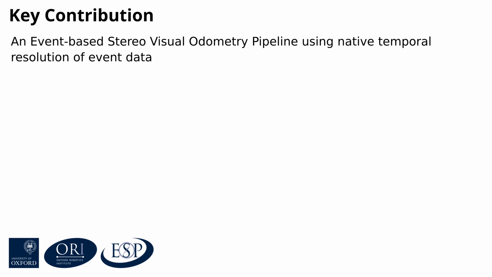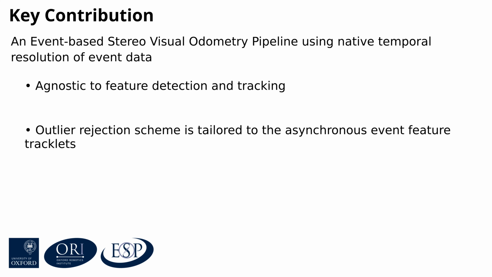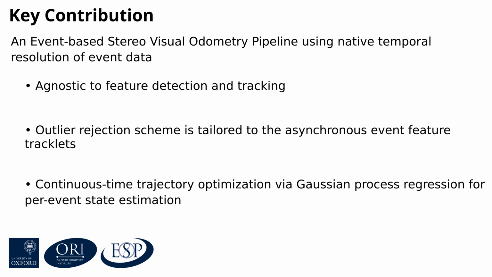To fully utilize the temporal information while achieving per-event state estimation, in this paper, we present an event-based stereo-visual odometry pipeline using the native temporal resolution of the event data. It works with any feature detector and tracker that maintains the individual event time of each feature, featuring a tailored outlier rejection scheme for the asynchronous event feature tracklet, which provides consistent inlier selection, and also outputting a continuous time trajectory estimation, which allows the state to be retrieved at any given time in the estimation window.